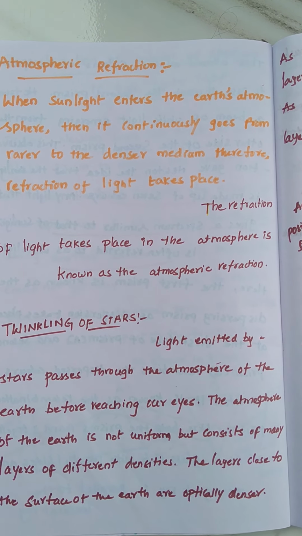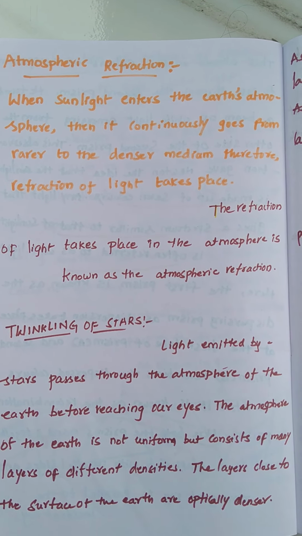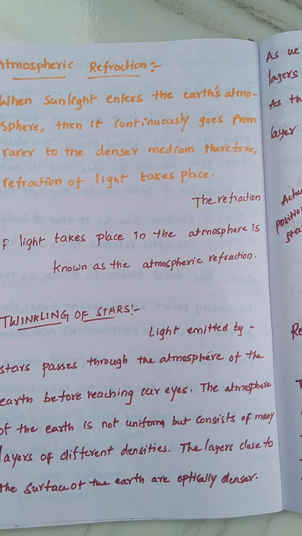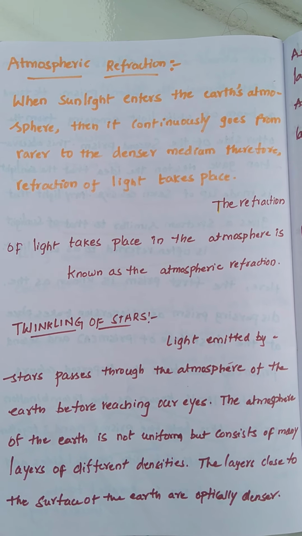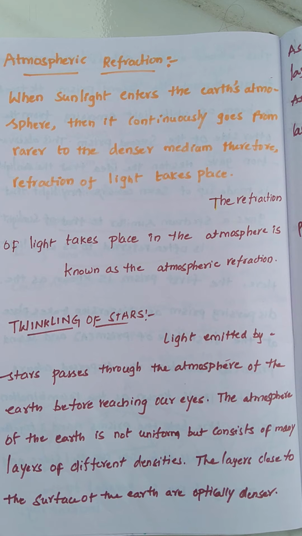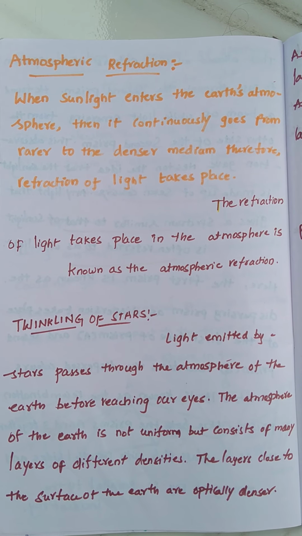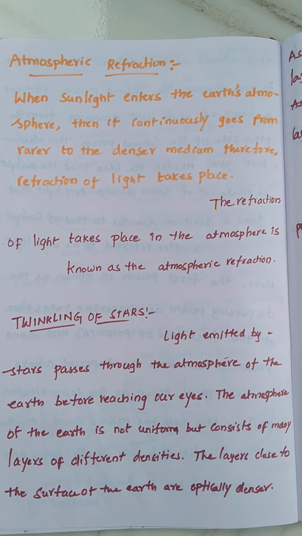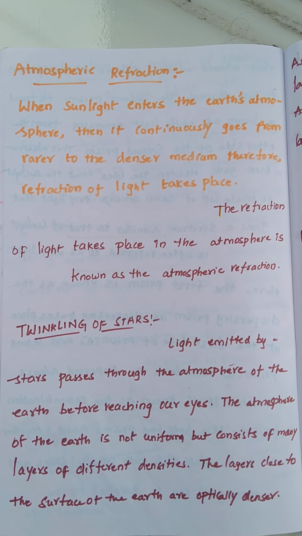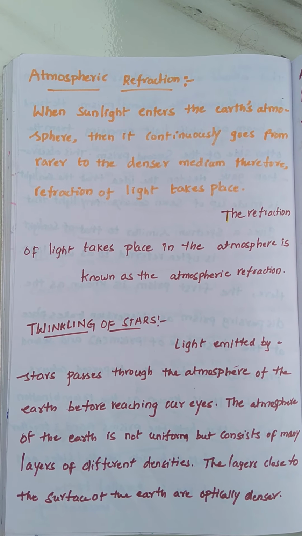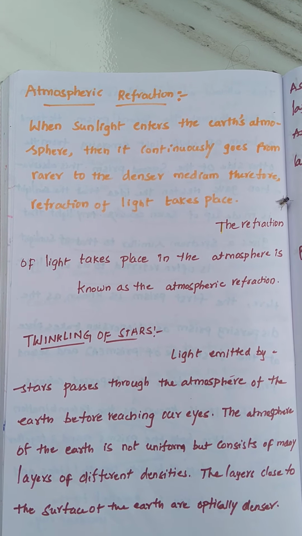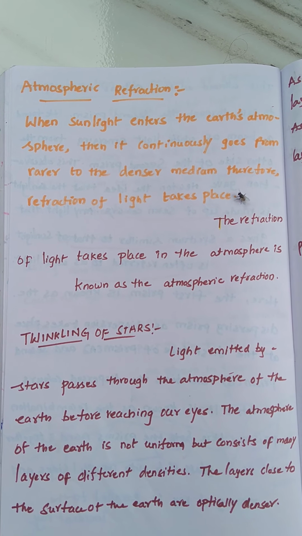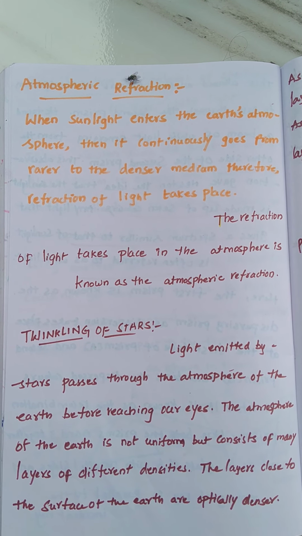So far, we have been discussing many concepts in this human colorful world, and we are going to complete this chapter within 2 days. In the last class, we discussed dispersion of white light through a prism and recombination of white light through a prism, right? So I think you understood the last class. The last class is also very important.